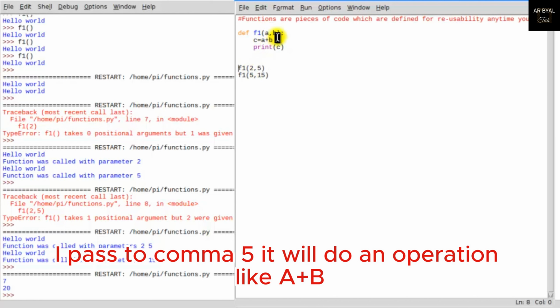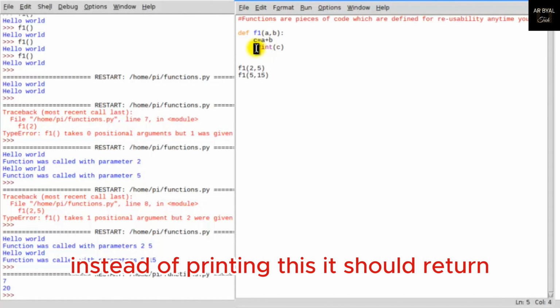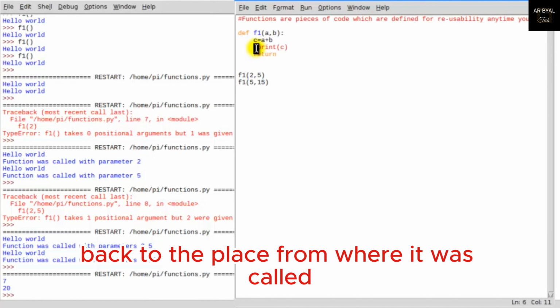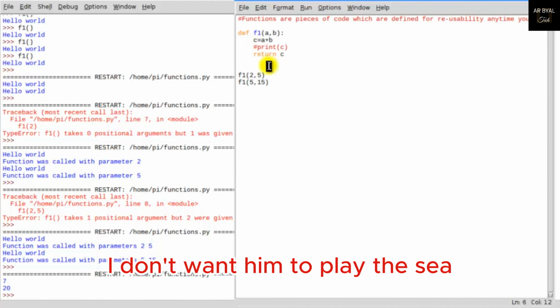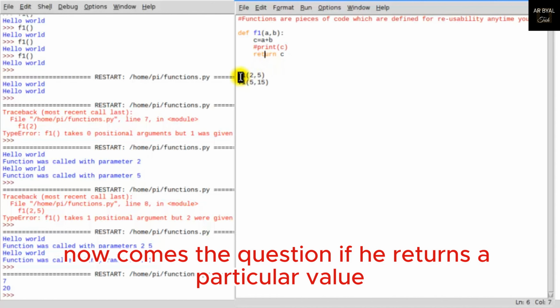It will do an operation like A plus B, and then instead of printing A plus B, or instead of printing this, it should return back to the place from where it was called. It should return what? It should return C. It should return the value of C. I don't want him to print the C, but I want him to return the C, so I'm going to use the return keyword.